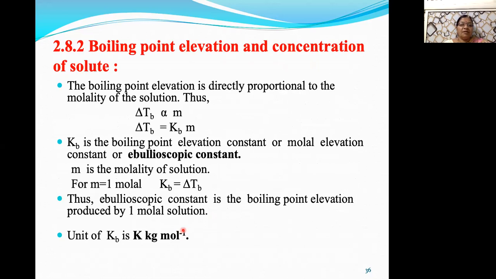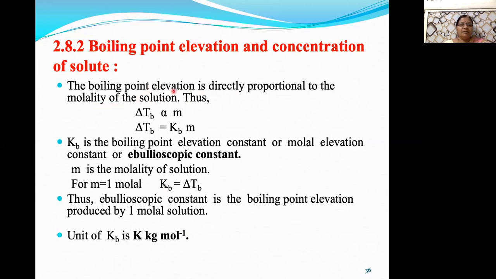Now this is a colligative property, that is, a property whose value depends on the amount or concentration of solute, the number of solute particles present in the solution, and not on its nature. And therefore it is a colligative property. Now here the boiling point elevation is directly proportional to the molality of solution.